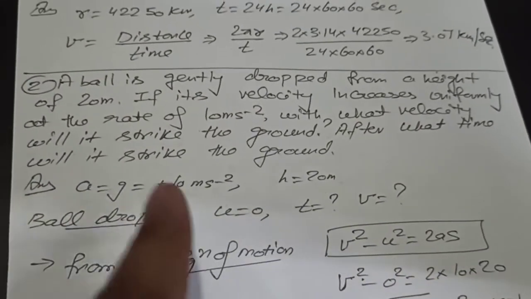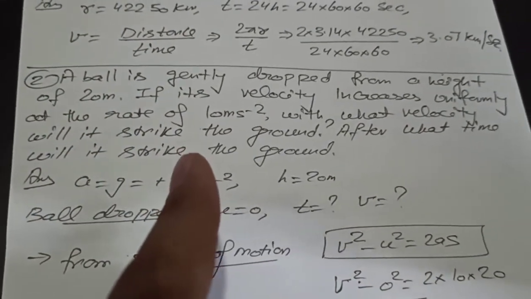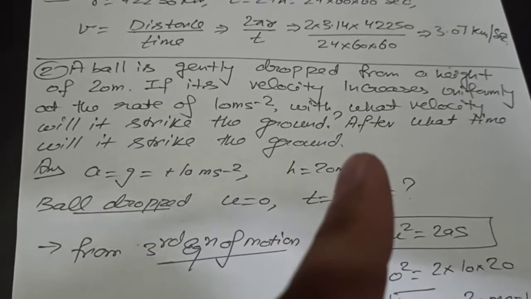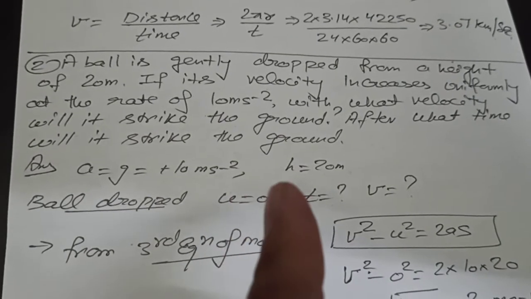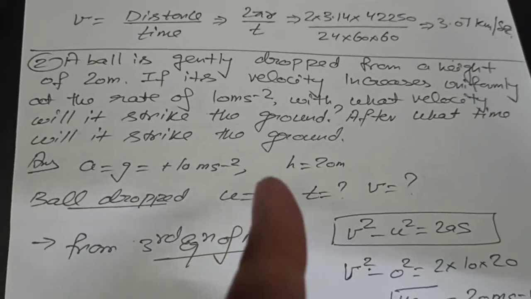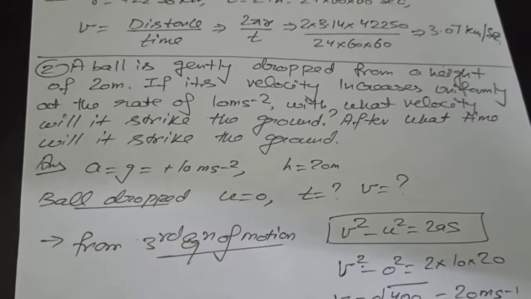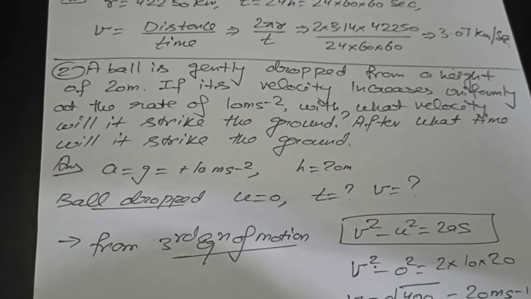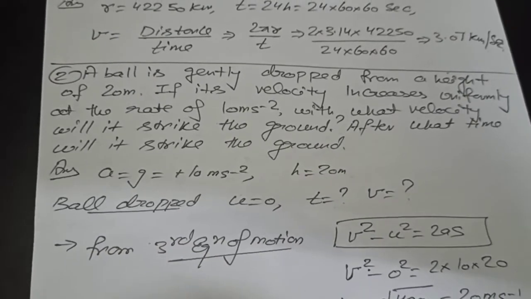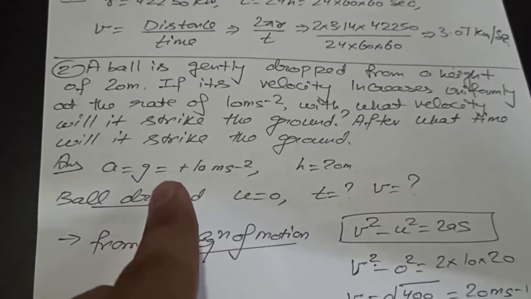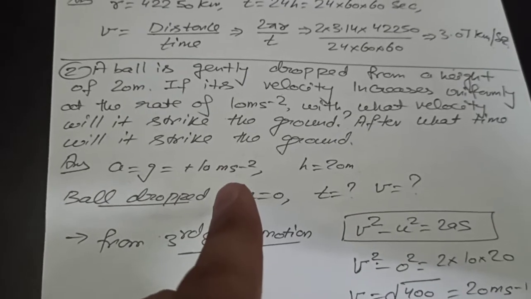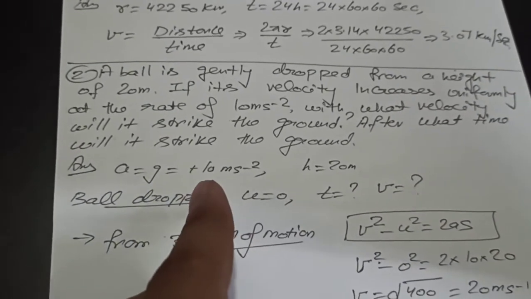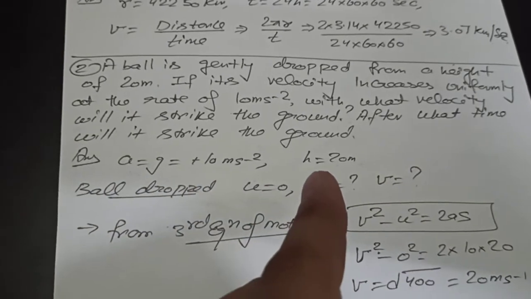Another numerical is that a ball is gently dropped from a height of 20 meters. If its velocity increases uniformly at the rate of 10 meters per second square, with what velocity will it strike the ground and after how much time will it strike the ground? Whenever a body is dropped, the acceleration on the body is g, that is 10 meters per second square. Whenever a body is thrown upward from the ground, the acceleration is minus 10 due to the direction. From which height? 20 meters.